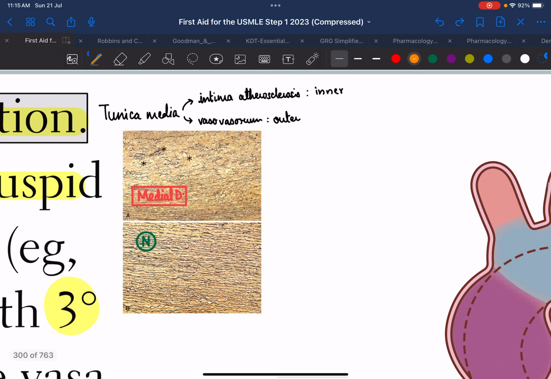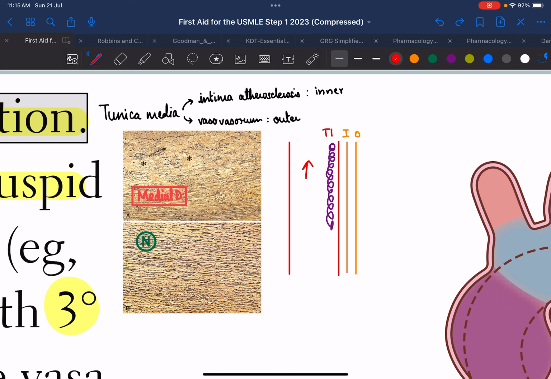Now, you imagine there is this tunica media, right? So the tunica media is divided into two parts, the outer part and the inner part. Near the inner part, there is this tunica intima, right? Now, if there is any atherosclerotic plaque over here, imagine this is the blood vessel and the blood is flowing over here, right? We know the vessel walls also need nutrition, right? So from the main flowing blood vessel, the nutrients diffuse via the tunica intima and reach the inner side of the tunica media, and this is how the inner side of the tunica media receives its nutrition.